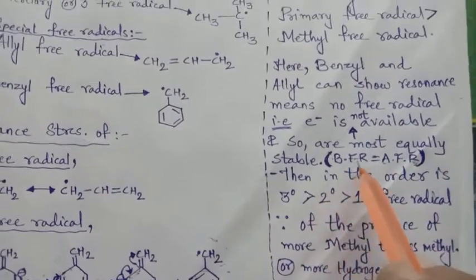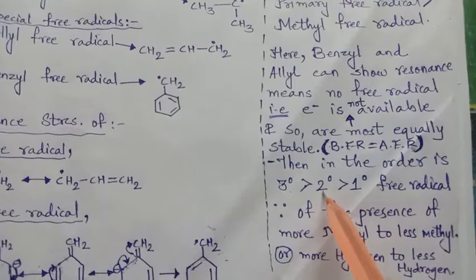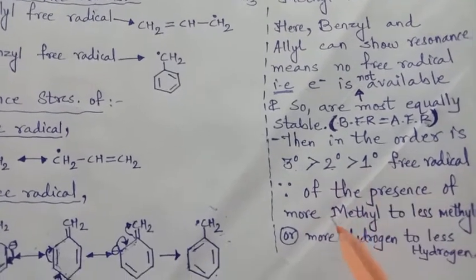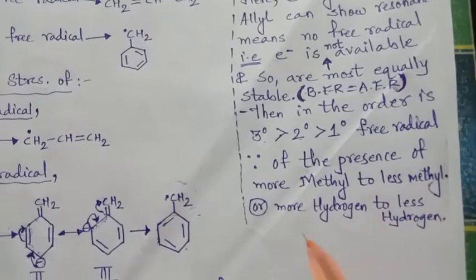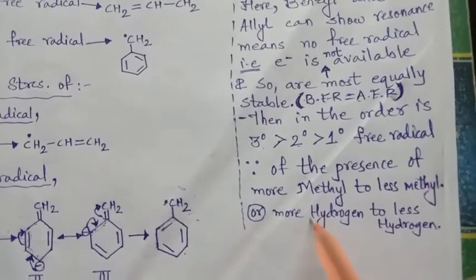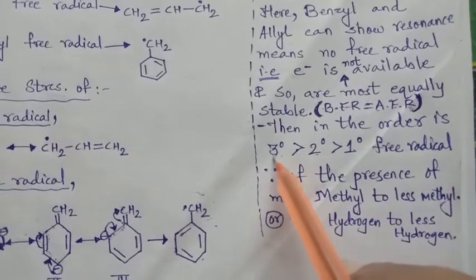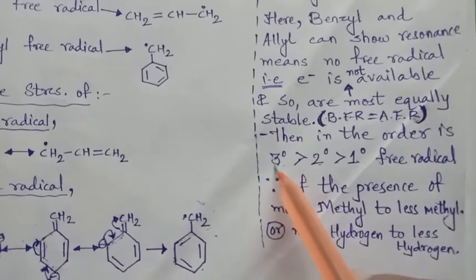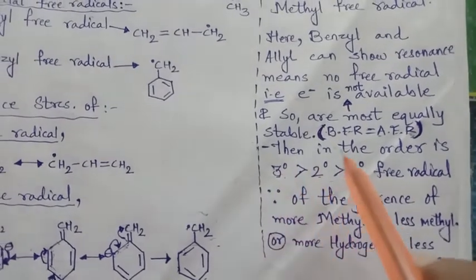And then after this, the order is 3 degree, 2 degree, 1 degree, because of the presence of more methyl groups to fewer methyl groups, or we can say more hydrogens to fewer hydrogens, because 3 degree has more methyl groups, or more hydrogens, and that is the reason for the stability order.